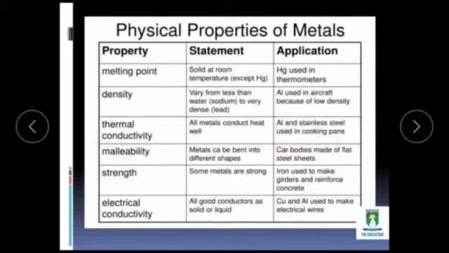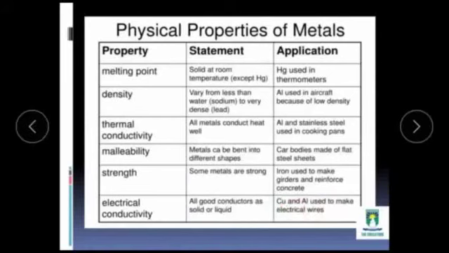Malleability. Metals can be bent into different shapes. They can be converted into different shapes. For example, car bodies are made up of steel sheets, flat steel sheets. Strength. Some metals are strong. Iron is used to make reinforced concrete. Electrical conductivity. All are good conductors as solids or liquids, they all are good conductors of heat and electricity. Copper and aluminium are used to make electrical wires.